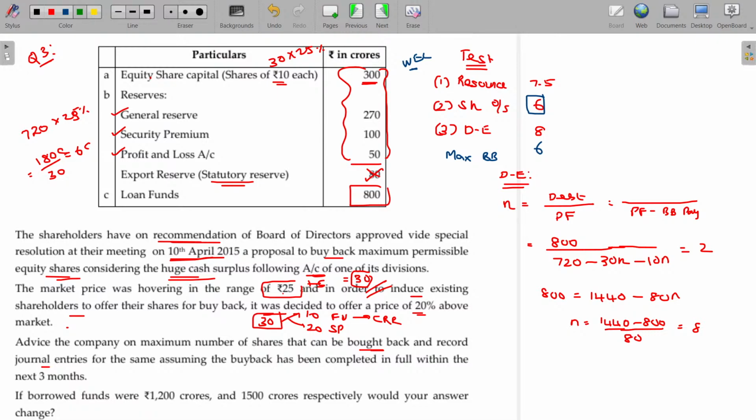The last question. If borrowed funds were 1200 crores rather than 800, what happens in that scenario? First two are the same, only the third will change. I am going to use the same formula. Rather than numerator 800, it is 1200 divided by 720 minus 40N is equal to 2.